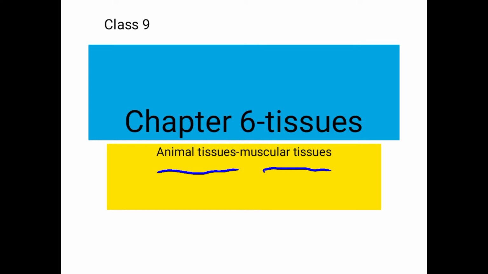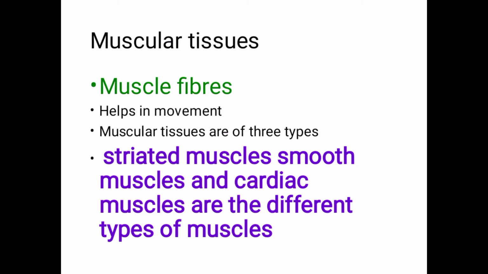As you know, the main function of muscular tissues is what? They help in the movement of the body, isn't it? The main function is movement. And their cells are elastic and elongated. The tissues are made up of cells, isn't it? And the cells of